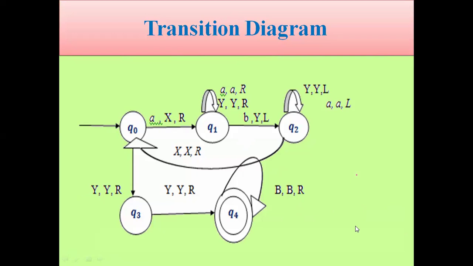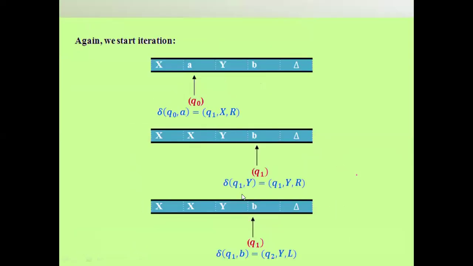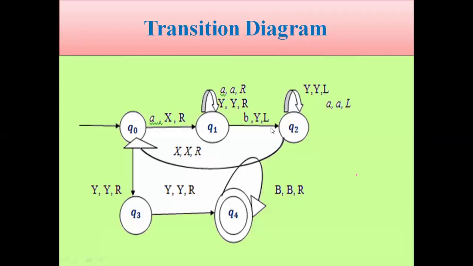See here: q1 comma y gives q1 comma r, again q1 comma b gives q2 of y comma l. So that's why we put it in this diagram. So the self loop will be there.